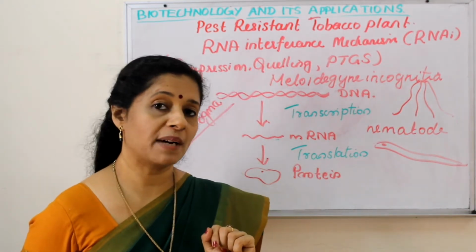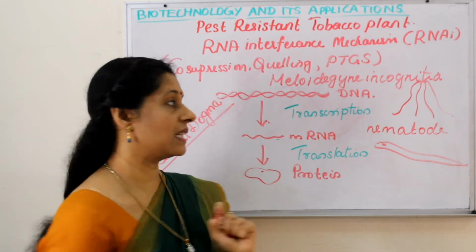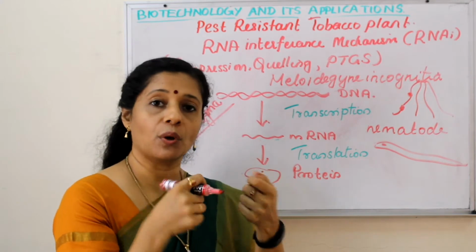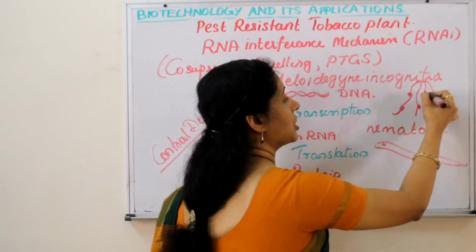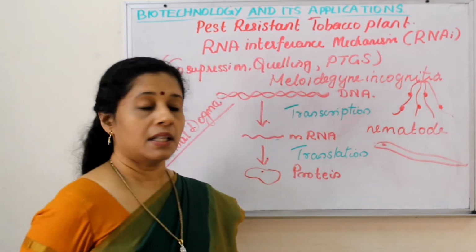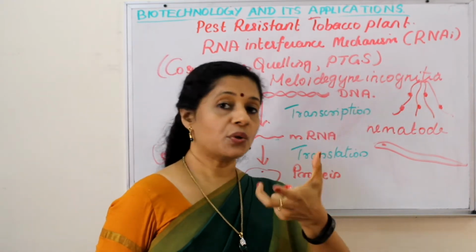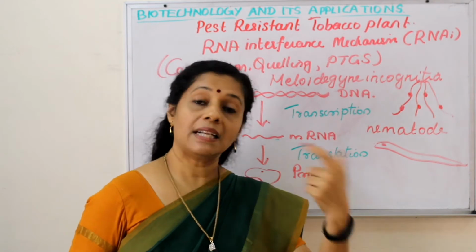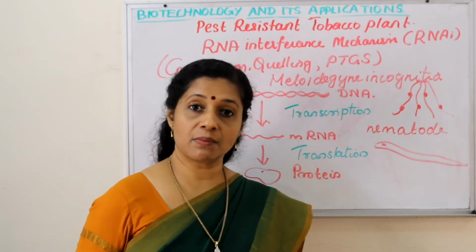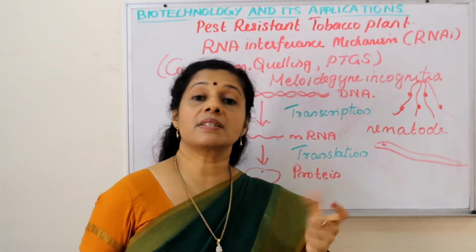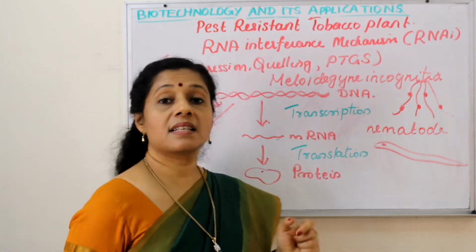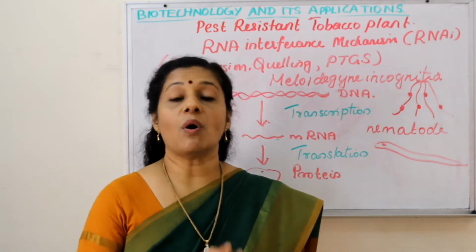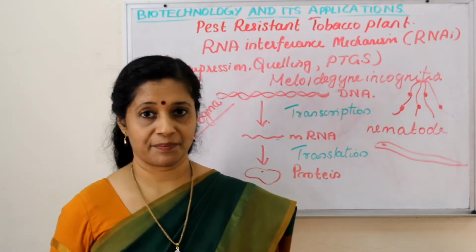Then what happens to the tobacco plant? The tobacco plant will develop some swellings or nodes, root nodes, swellings or gall formation happens. As a result, the nutrients are robbed off because the nematode is staying in the roots, and also it will impair the absorption of nutrients and minerals from the soil. It will also cause the breakage of the root. As a result, it can be prone to secondary infections. As a result of all these, the yield is also reduced.